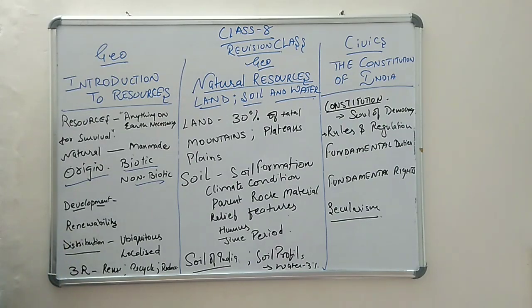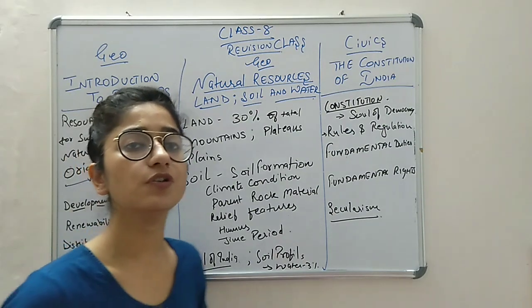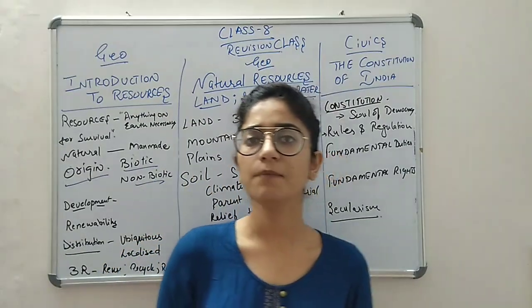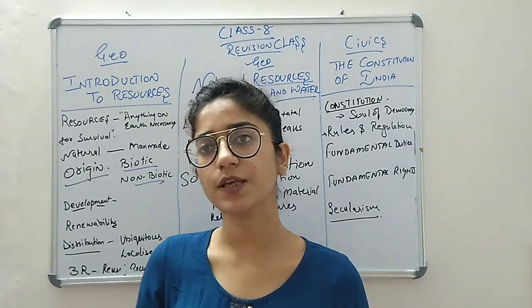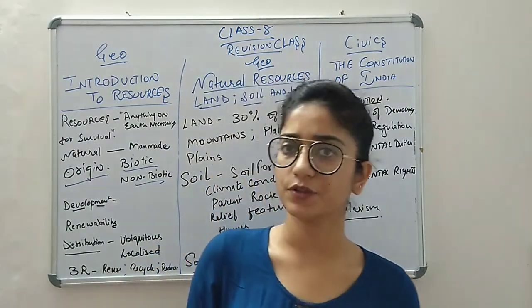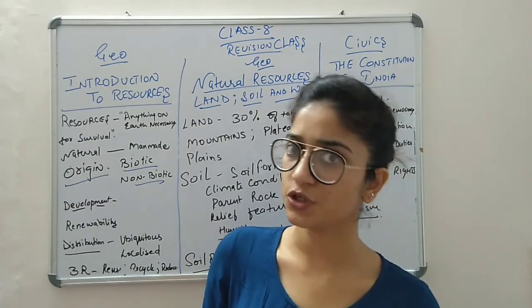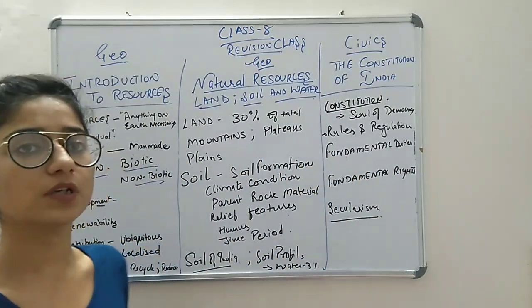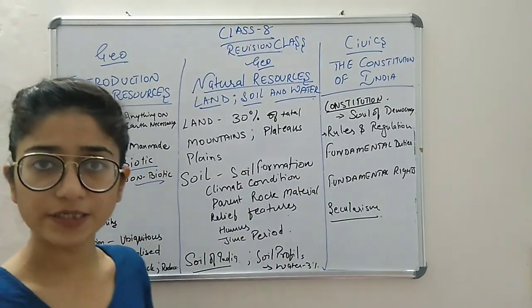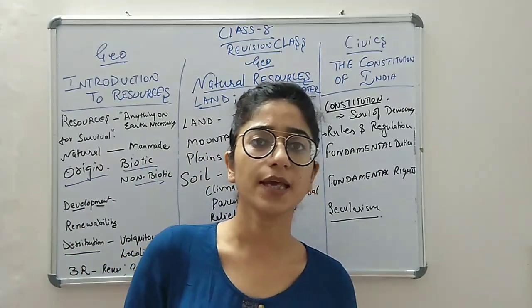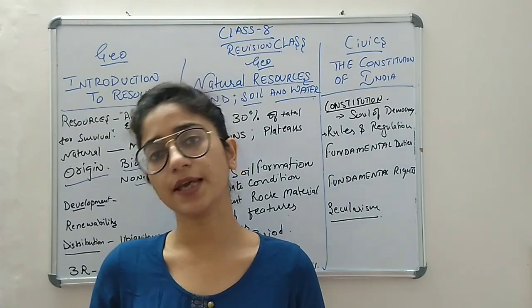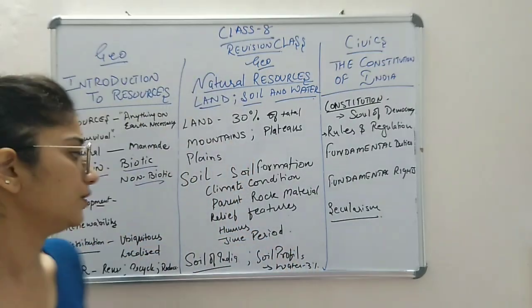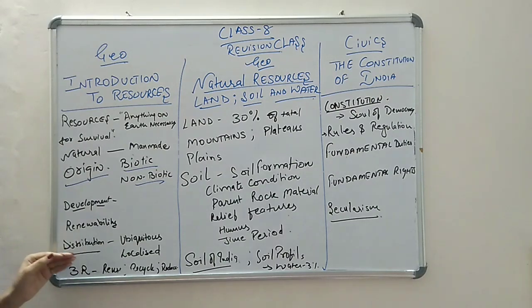Now renewability. Renewability means which we can renew again and again. Once it is stopped, then we can renew it again. The renewable ones we can use again and again, and they will not be finished up. Okay, so in this, like solar energy which we are using, or wind energy, or water energy, all these can be renewed, so they are natural, but they can also be renewed. So distribution means it is ubiquitous and localized.